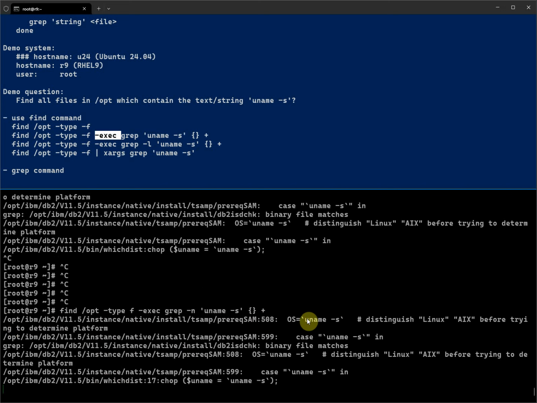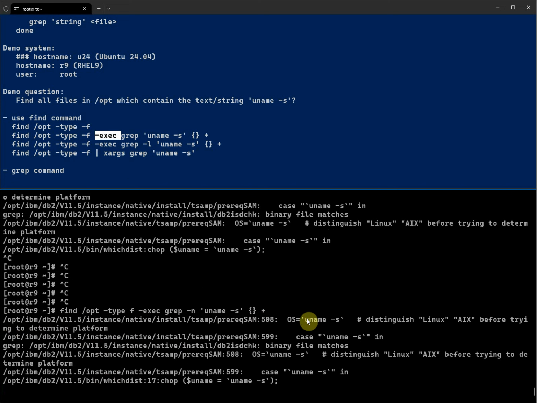Anyway, theoretically, with find, we should be able to do everything we want. However, in the real world, depending on the need, we may want to use a different method, a different command. The second command is grep itself. Modern grep has the -r option, which is recursive, so it can do a similar thing. So let's do a demo.